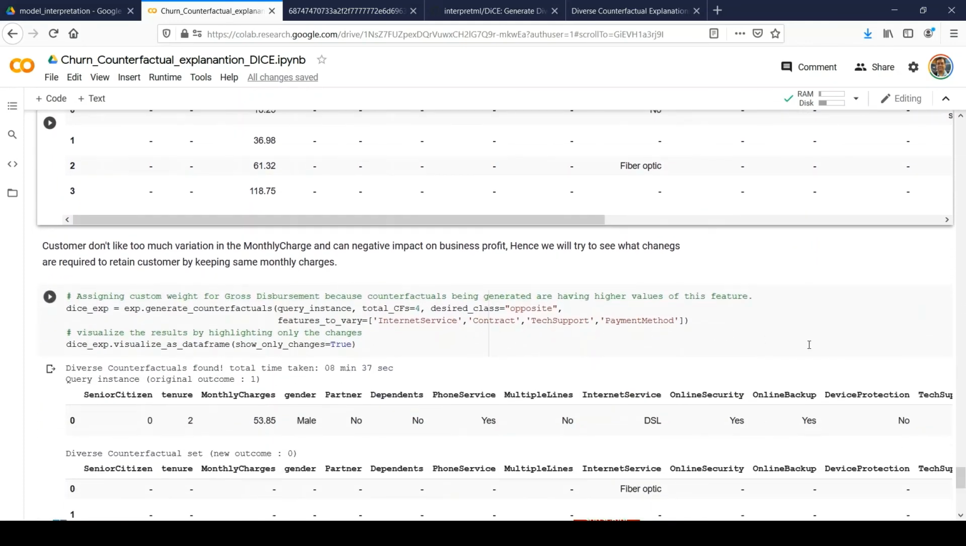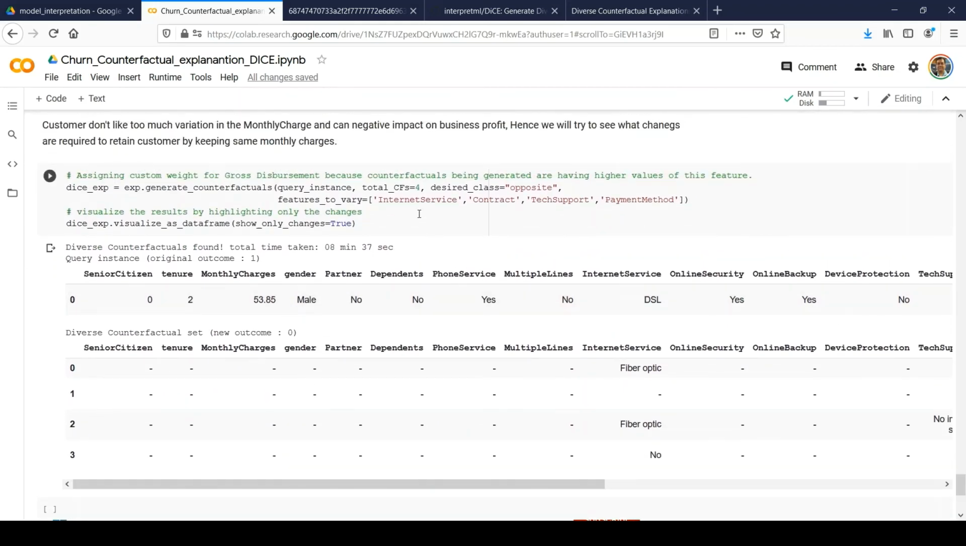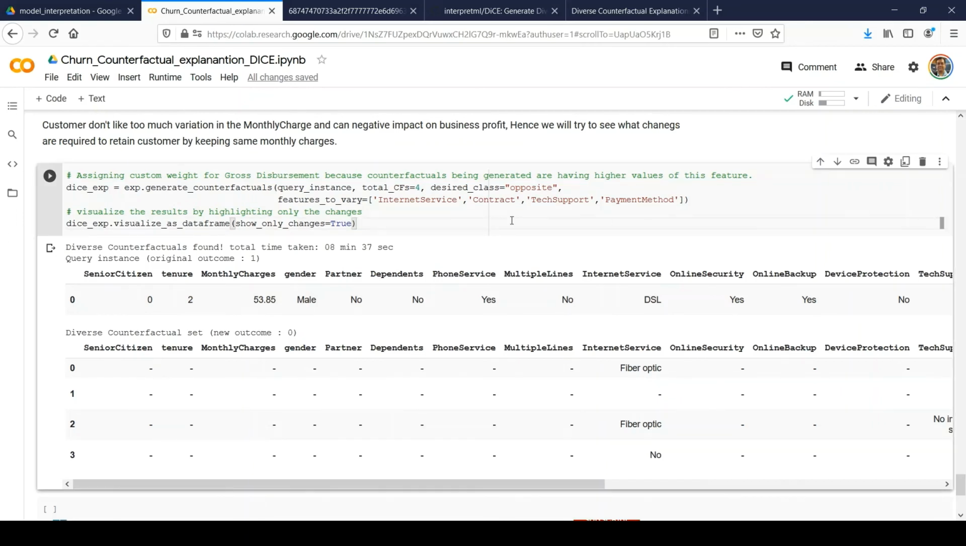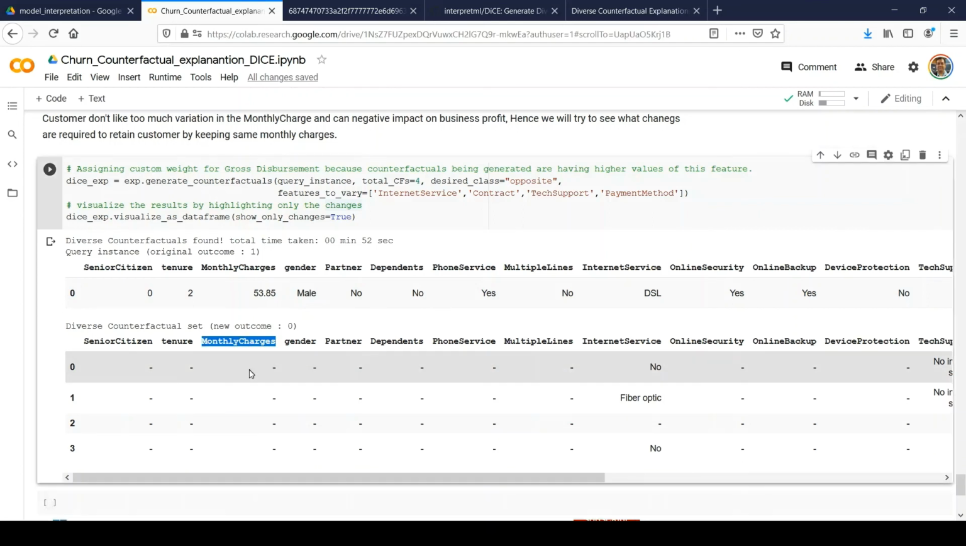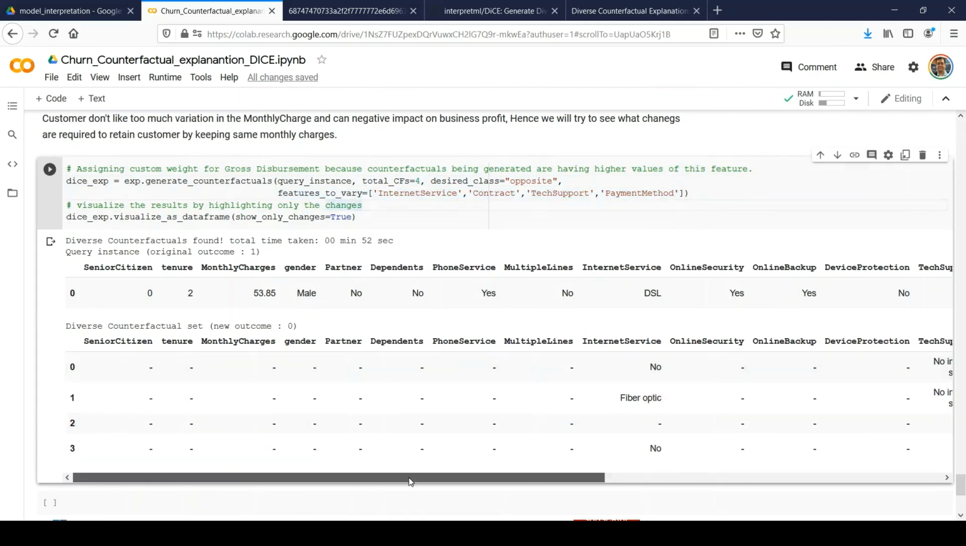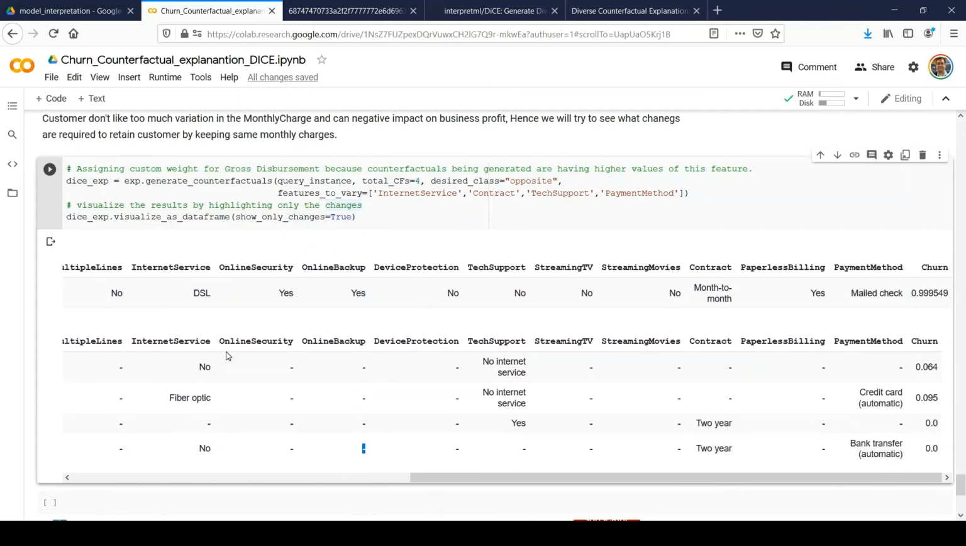Right. So here I am removing the monthly charges from the features to change, and only these four fields would be changed. And then we'll review the explanation again. Okay, so we'll run it. Now you can see that the counterfactual explanation does not include any variation of the monthly charge amount, because that's what we had done. We have removed monthly charge from the features to vary, and that's why it hasn't shown any variation of the monthly charge amount, right?